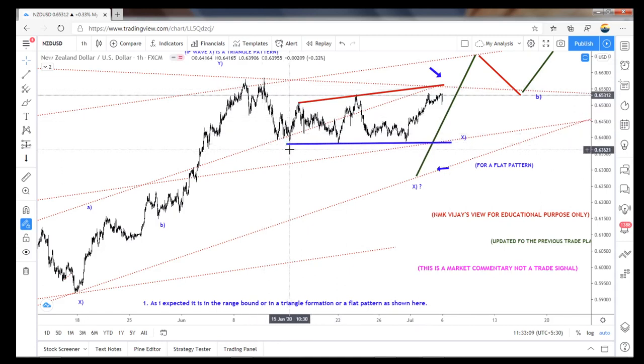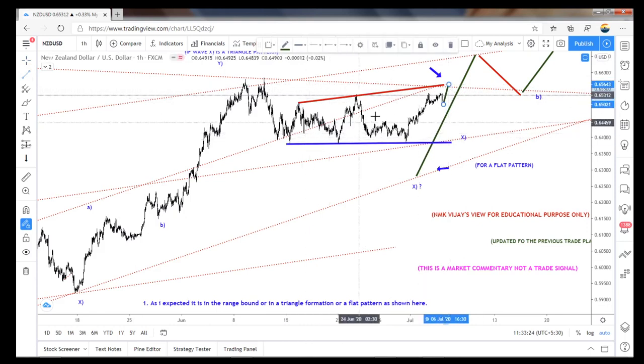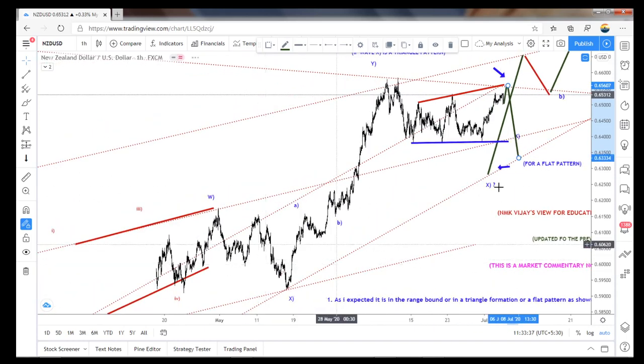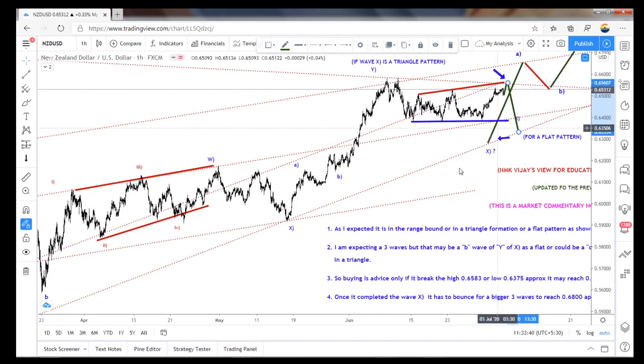So this becomes a W, meaning A, B, C is already broken, and D didn't break this low, and then again it already broke this high. So here one more wave to the upper side is possible, and again it may get severe rejection and it may fall. As I said in the Australian dollar, from here it can take that channel as a support, it can bounce back for that Z wave.